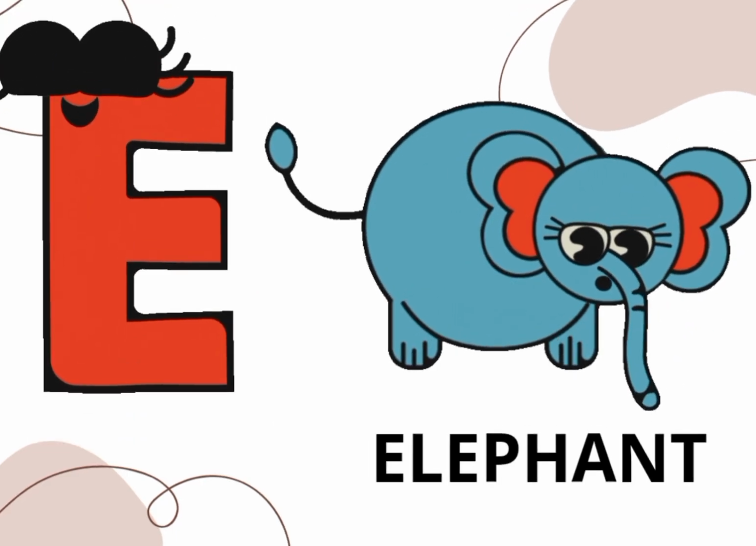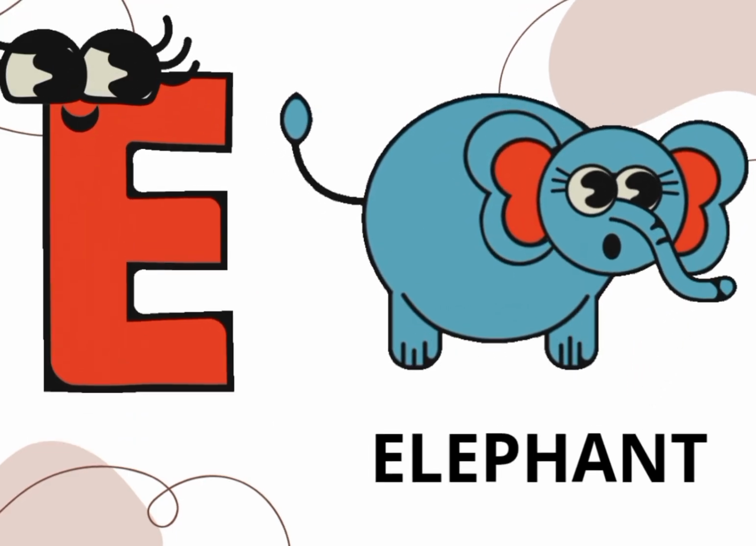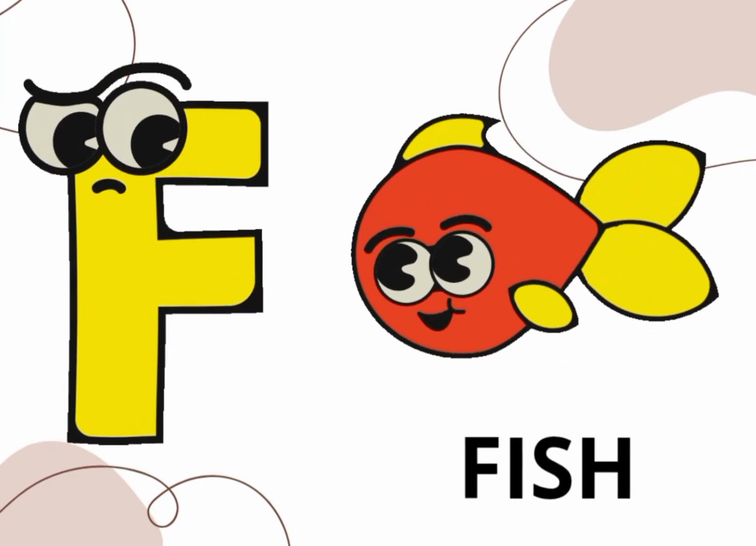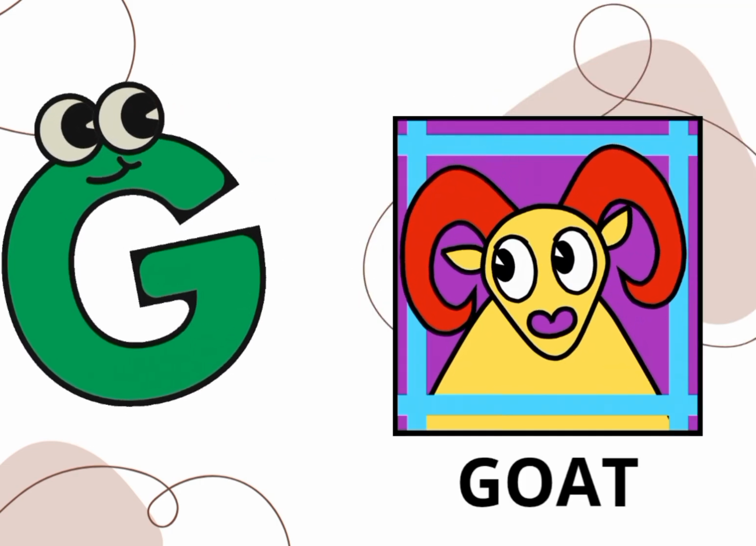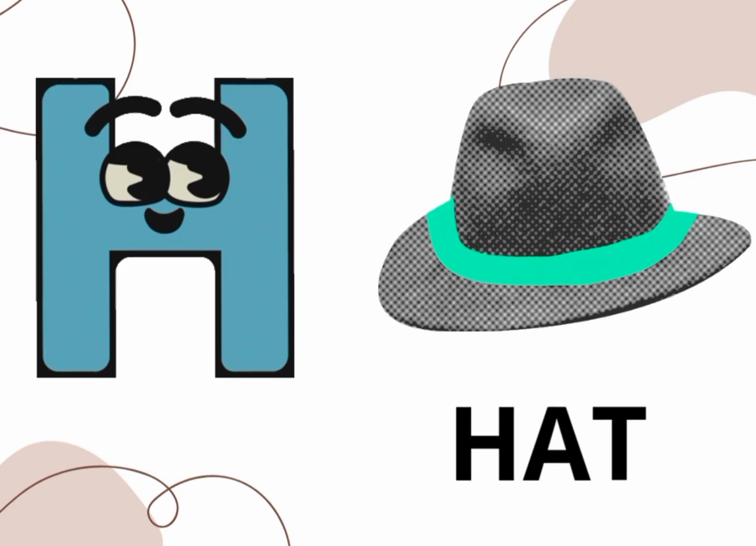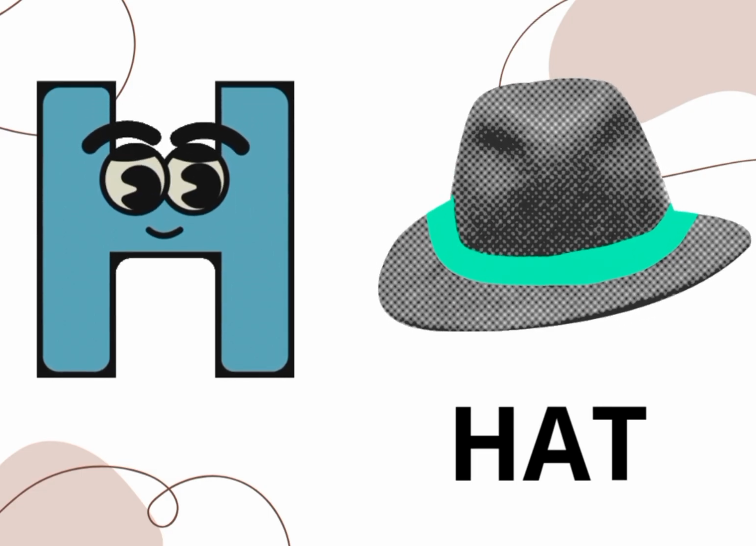E is for elephant, big and gray. F is for fish, swimming in the bay. G is for goat, climbing every day. H is for hat, worn in a happy way.